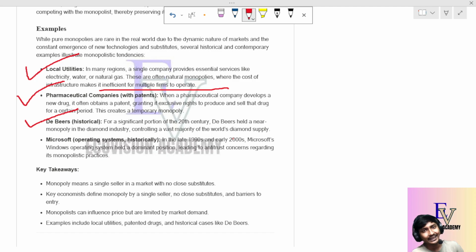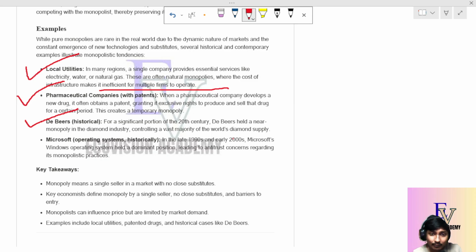After the raw material comes to me, I can produce the final product and sell it in the market. But if the place where the raw material comes from is owned by me, then what happens? We have control over that input.